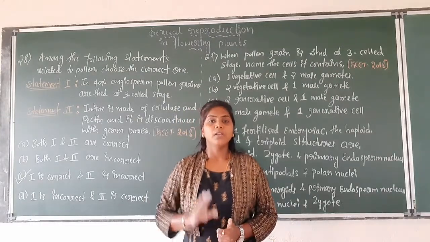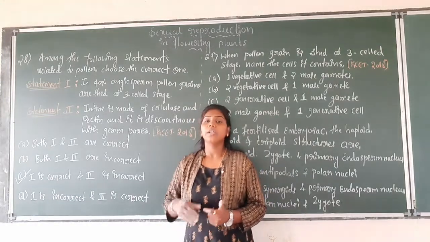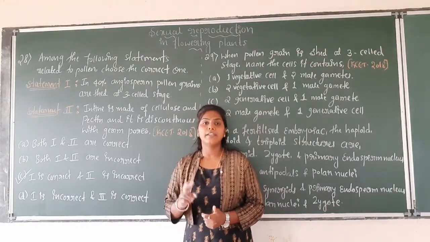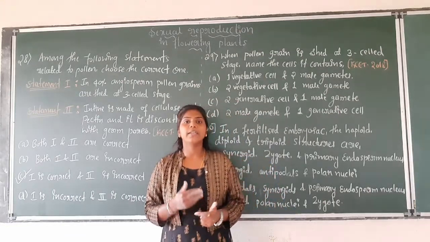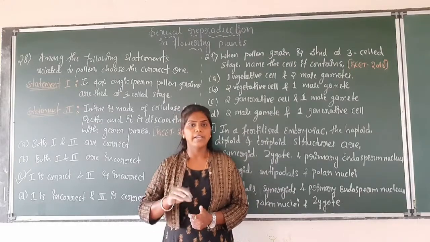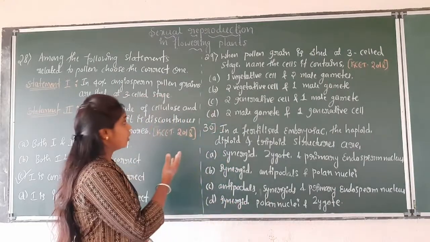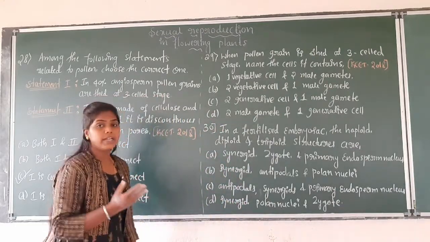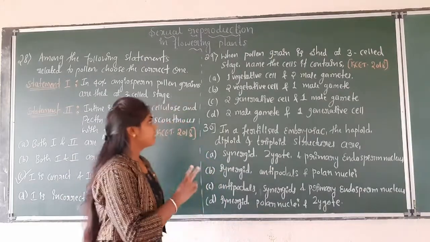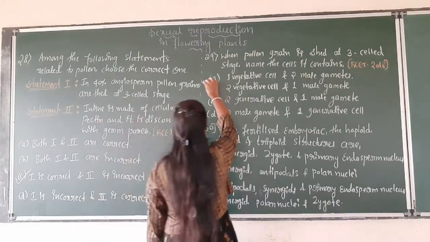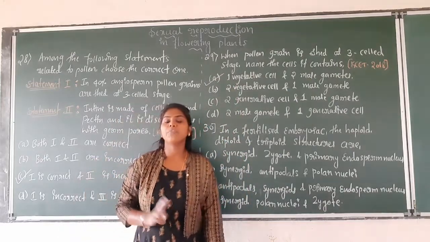So the generative cell divides mitotically and forms 2 male gametes. Okay. So here option A is the correct answer for the pollen grain shed at the 3-celled stage. It has 1 vegetative cell and 2 male gametes.